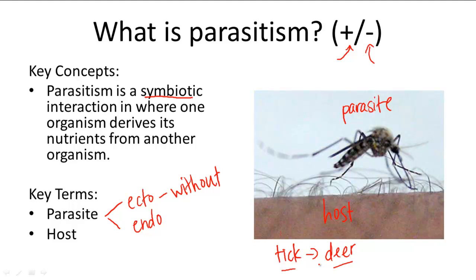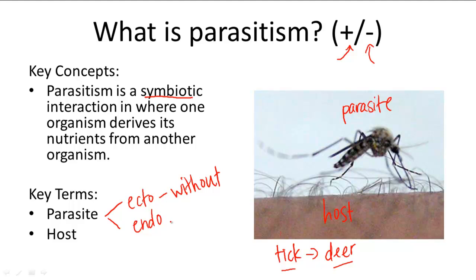And when they feed on another organism's blood for nutrition, they can cause significant harm. For example, a tick that lives on a deer will weaken the deer by continuously drawing on its blood. Ticks and mosquitoes can also pass around harmful diseases, such as malaria and Lyme disease.